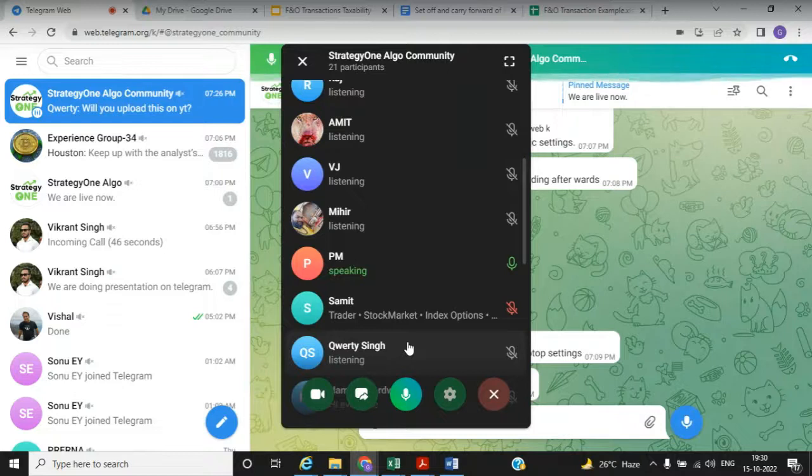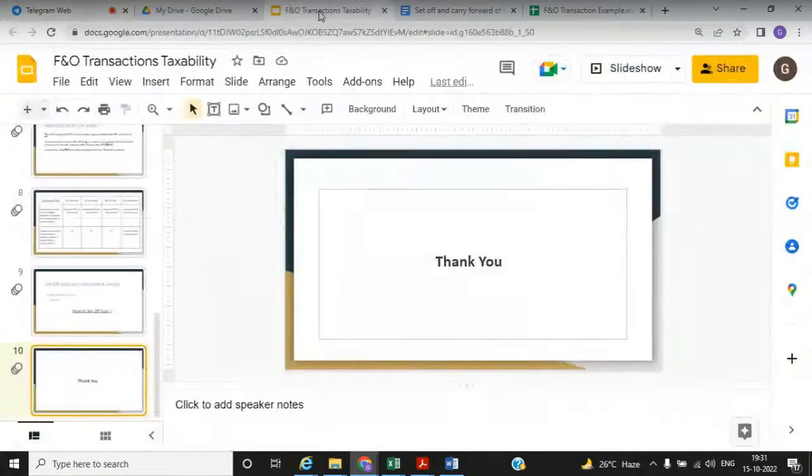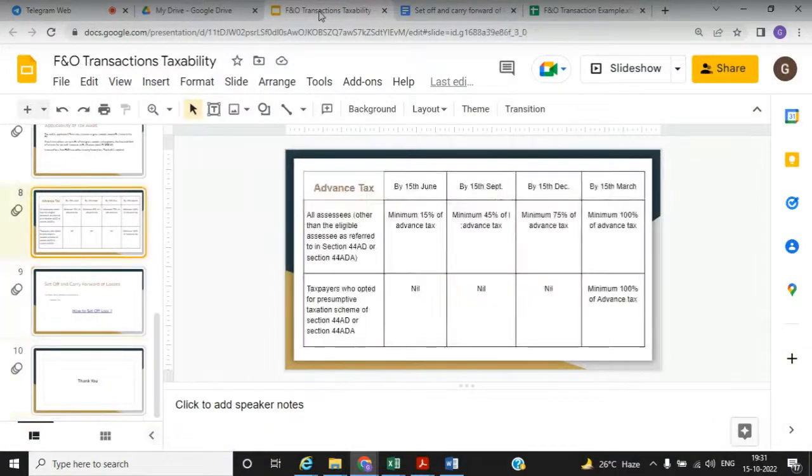If you have a setup for doing F&O transactions, like your office, or you are paying an electricity bill, and there are other expenses also, like mobile expenses, those expenses you can claim. The expenses which you are using while doing your F&O transactions, you can claim all those expenses. I also shared a separate list. If you want, I can share it again.